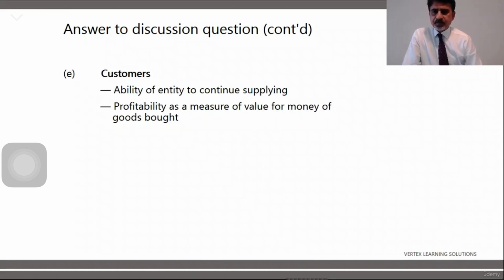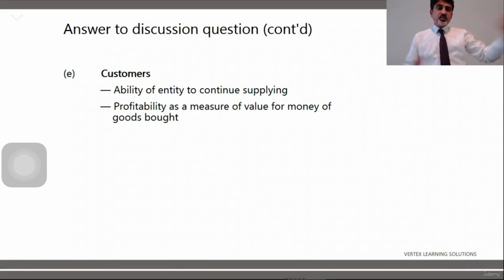They are not. Customers, ability of entity to continue supplying, because sometimes you have customers where you make long-term contracts and your customer starts depending on you for the supply. So for example, I supply raw materials to some factory.